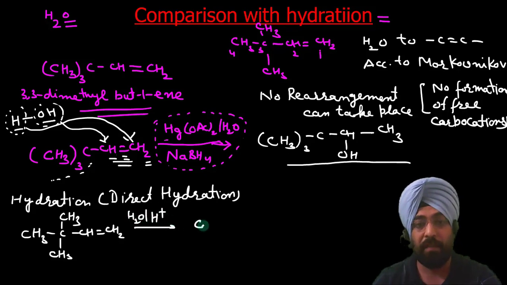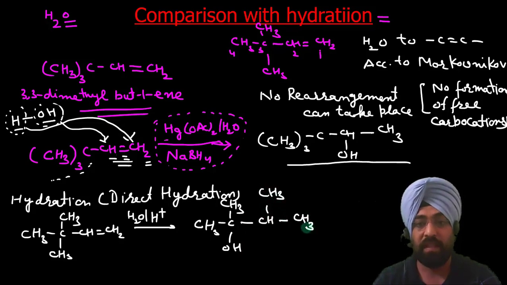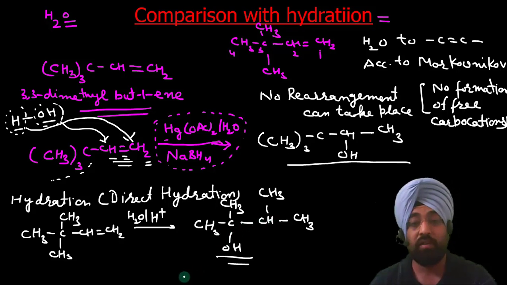The major product that was obtained was this. So an unexpected product was obtained. Why this product was obtained, I have explained in my previous lecture. Once again I will explain it in my next slide. So we get a rearranged product.